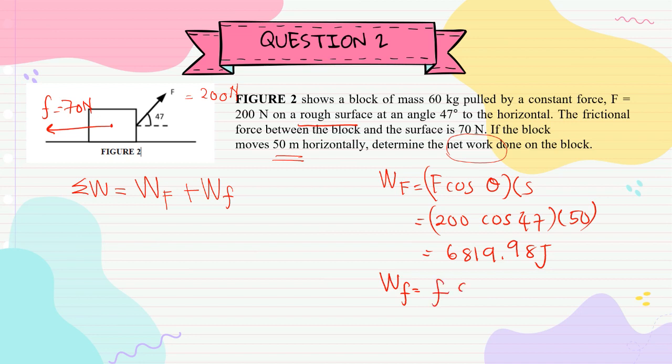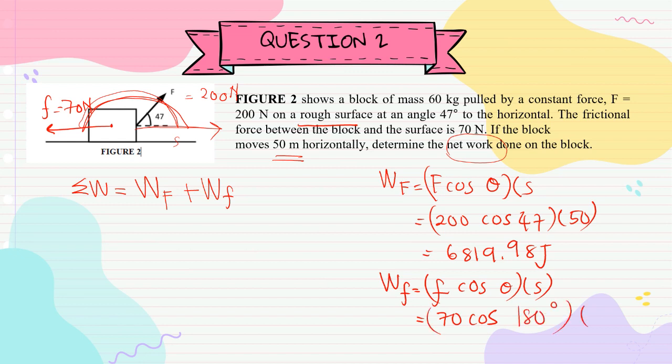And next, how about work done by the frictional force? We use formula F cos theta times S. F is 70 cos the angle between the displacement. Okay, sebab dia tertarik ke kanan tadi, so displacement ni ke kanan. The angle between frictional force and the displacement is 180 degree and S is equals to 50. So, we will get the answer negative 3,500 joule.